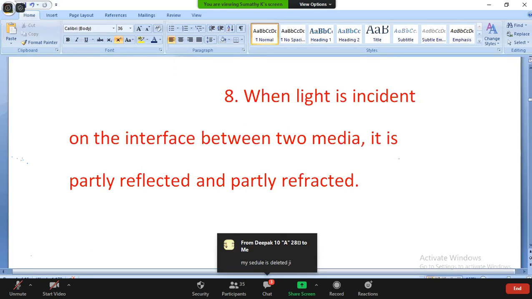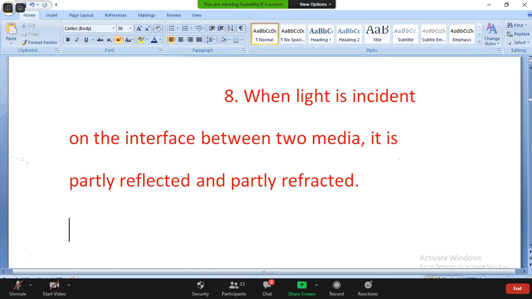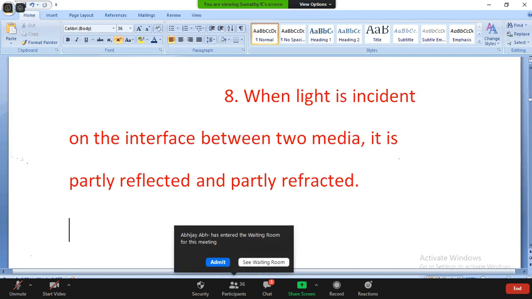When the light rays pass, some of them are reflected, meaning they come back in the opposite direction. That is reflection. Partly refracted means they are bent into the next medium.